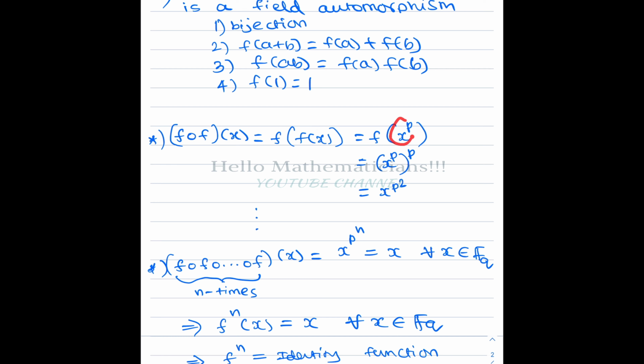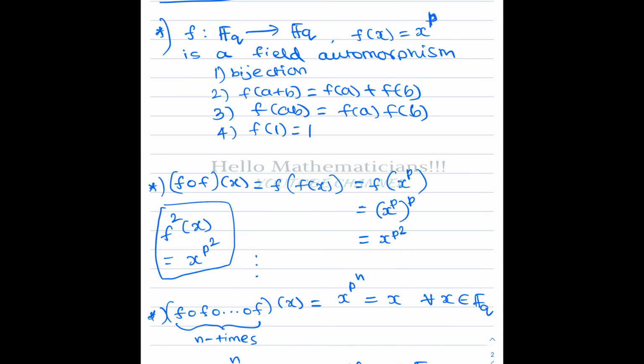So if I give x power p to f, it will give me x power p whole power p, that is x power p square. So f square of x, meaning f composition f of x, equals x power p square. Note that f of x equals x power p power 1, and f square of x equals x power p square.